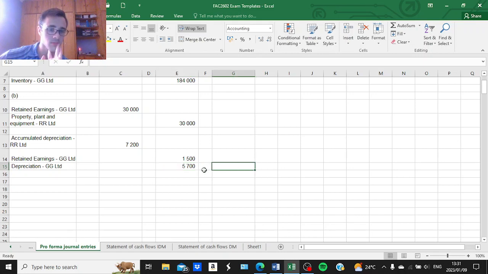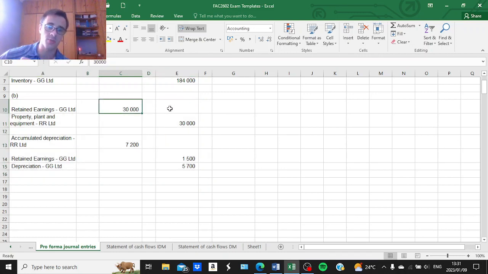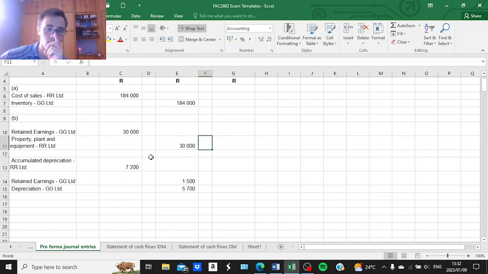Okay, and just a quick note, because the parent made the unrealized profit, this would normally not be included in the analysis of owner's equity. If it was the subsidiary that made the unrealized profit, you would need to show this adjustment in the analysis of owner's equity, which I have also addressed multiple times in my previous lessons. So please have a look at that principle as well.